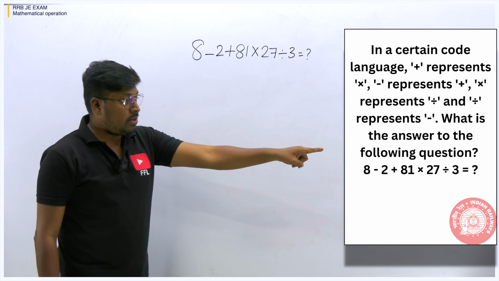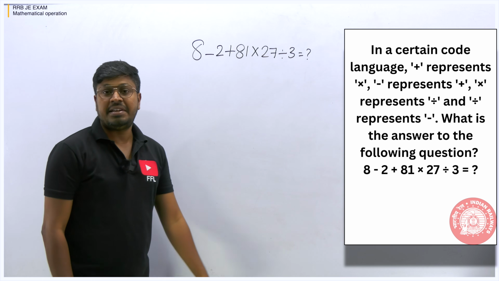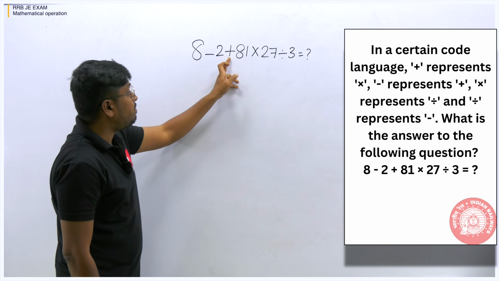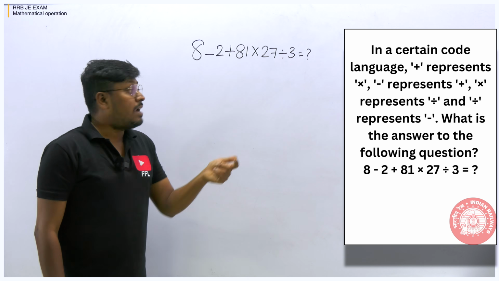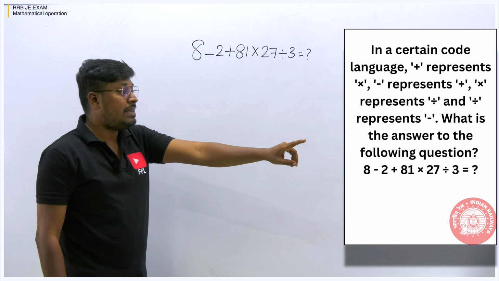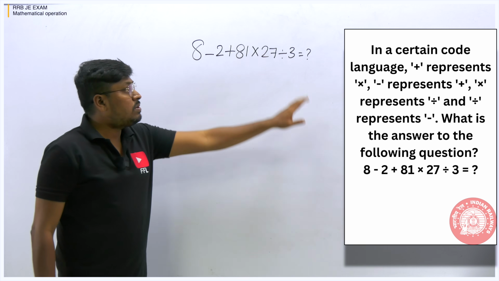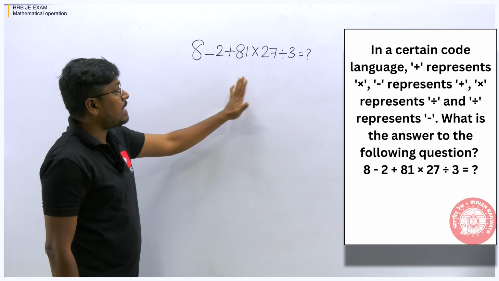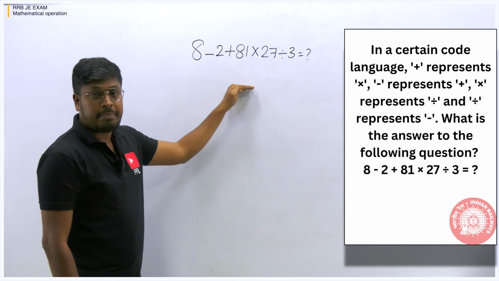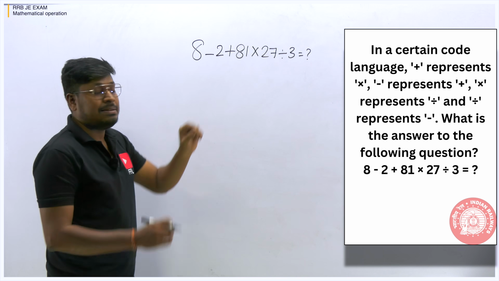See, in a certain code language, plus represents multiplication. So wherever you see plus, you have to multiply, and division represents subtraction. In the exam, first write the same question on your paper and then convert all the symbols step by step.